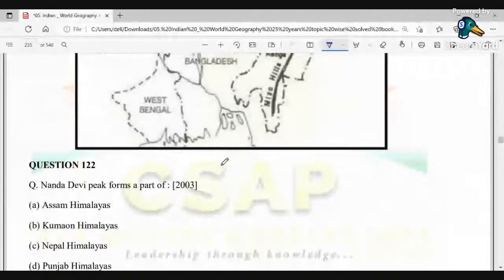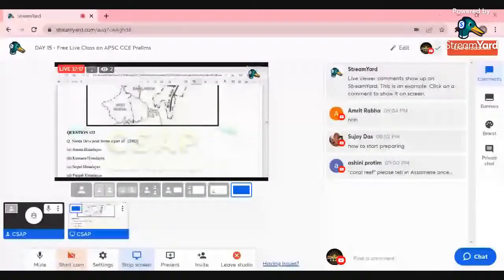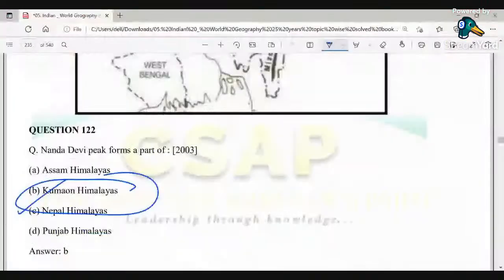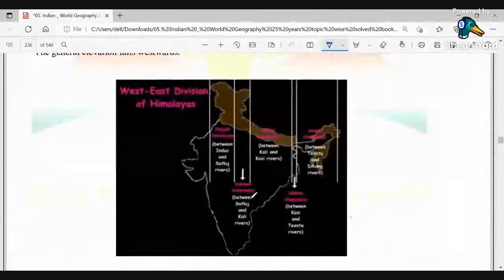Nanda Devi Peak forms a part of which? Assam Himalayas, Kumaon Himalayas, Nepal Himalayas, or Punjab Himalayas. So it's asked about the Nanda Devi Peak. Here the Nanda Devi Peak is in the Kumaon Himalayas. Okay, so the correct option is Kumaon Himalayas. We could also see the Punjab Himalayas and the Western and Eastern divisions. Okay, so all these things are given clearly. You could study it later.